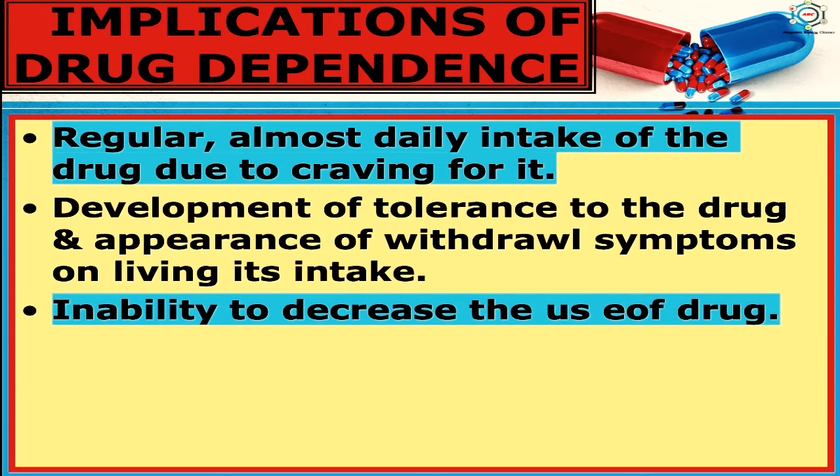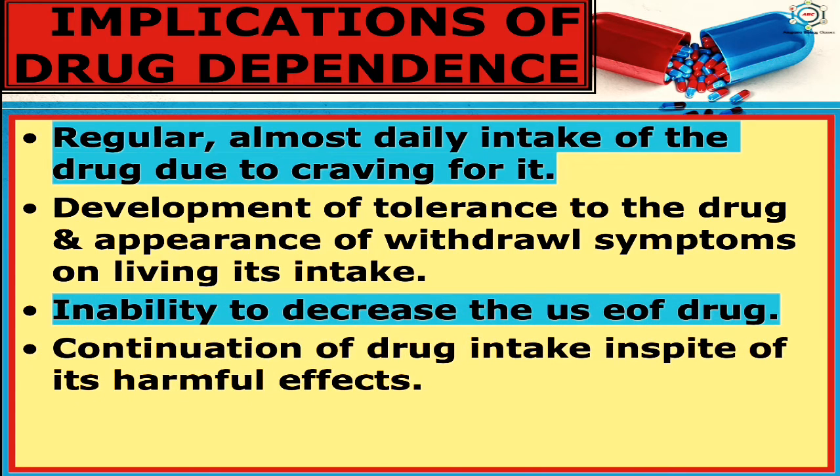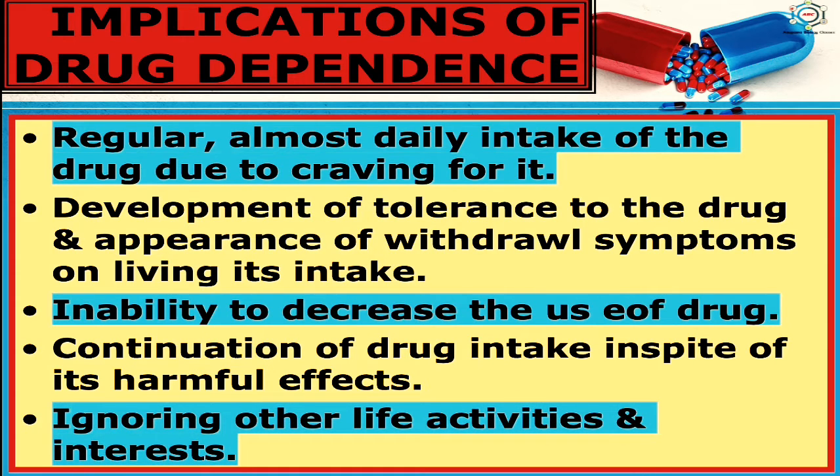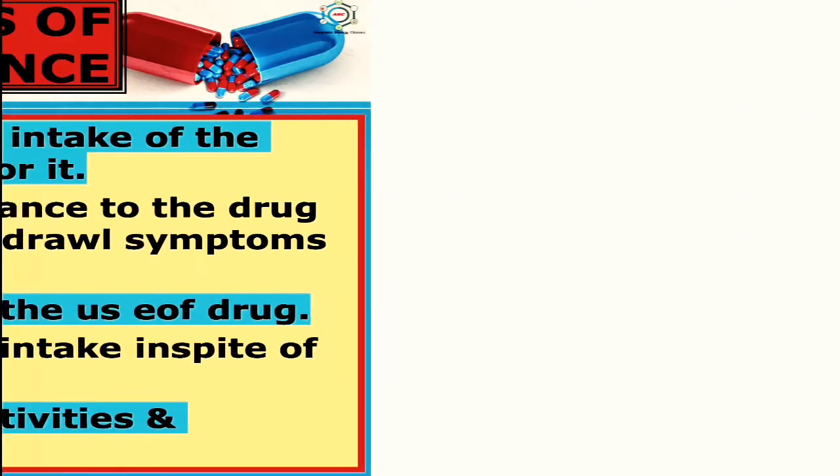Inability to decrease the use of drugs. Continuation of drug intake in spite of its harmful effects and ignoring other life activities and interests. So, a drug dependent may show one or a few of these features, not necessarily all, at any one time. So, these are the implications of drug dependence.